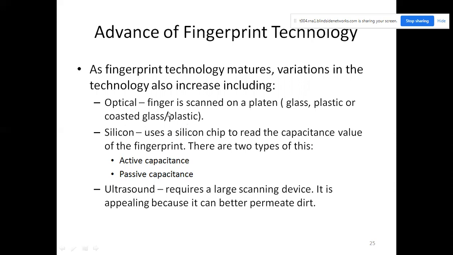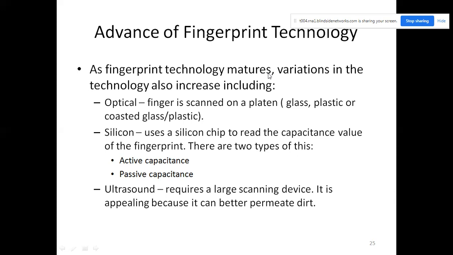That is another technology available. Silicon uses a silicon chip to read the capacitance value of the fingerprint. There are two types of this: active capacitance and passive capacitance.